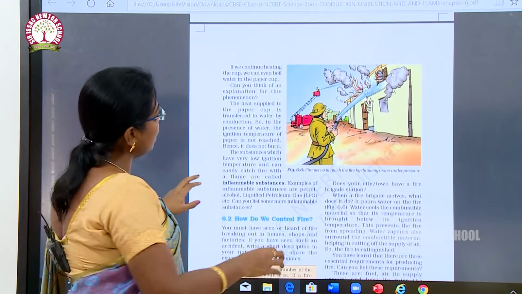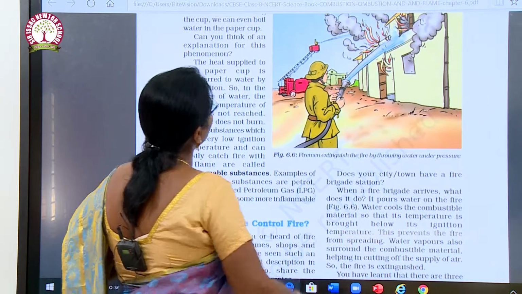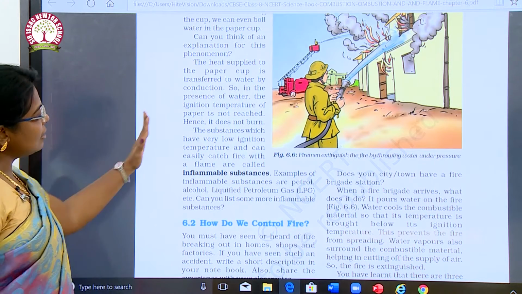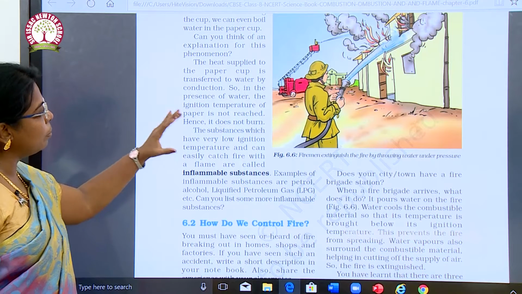If we continue heating the cup, we can even boil water in a paper cup. Can you think of an explanation for this phenomenon? The heat supplied to the paper cup is transferred to water by conduction.